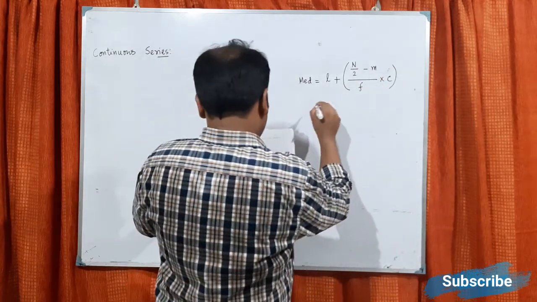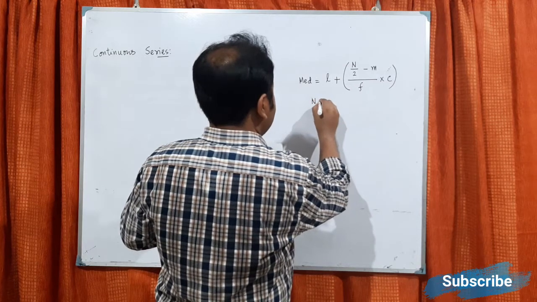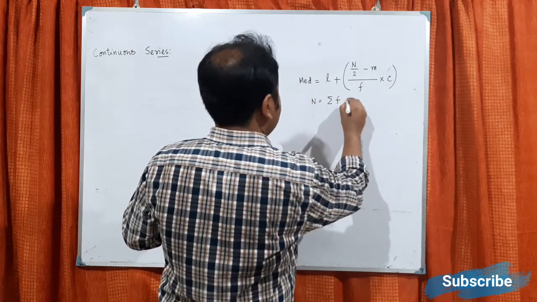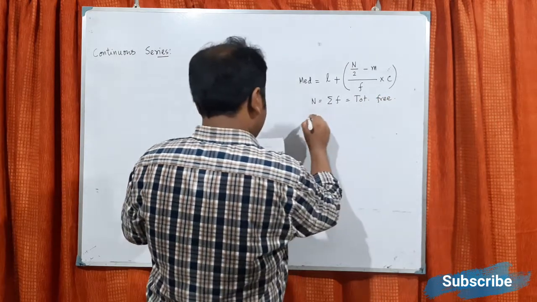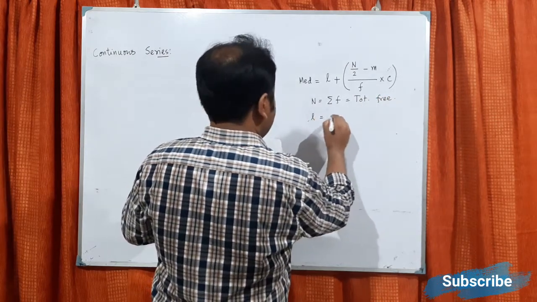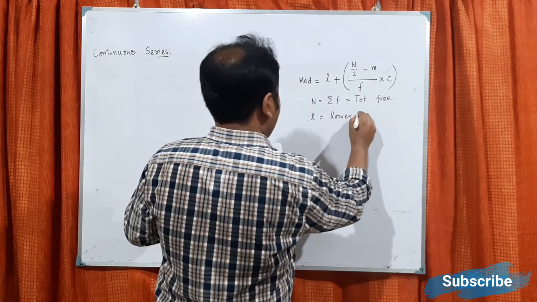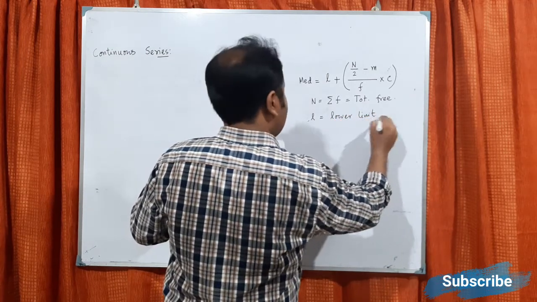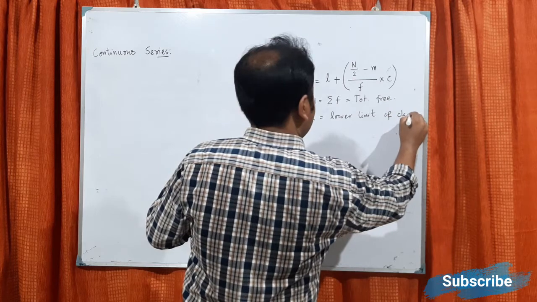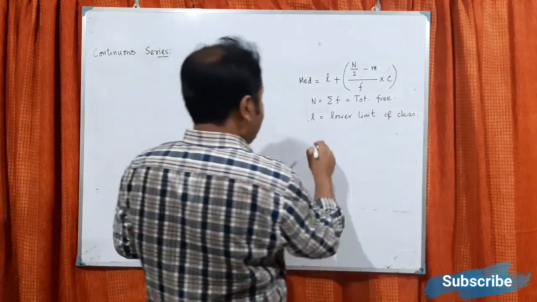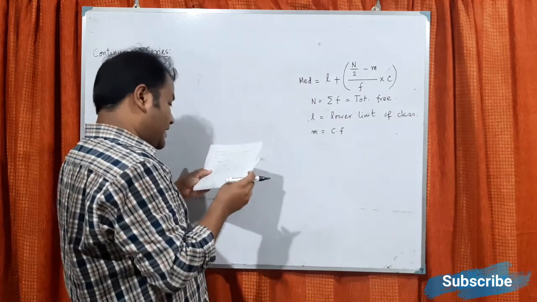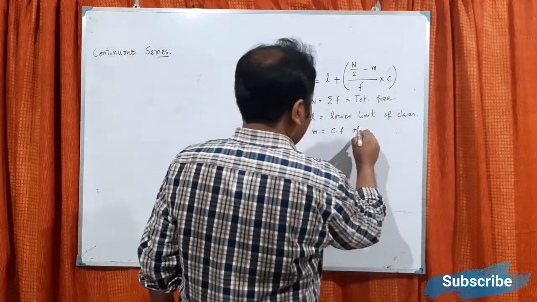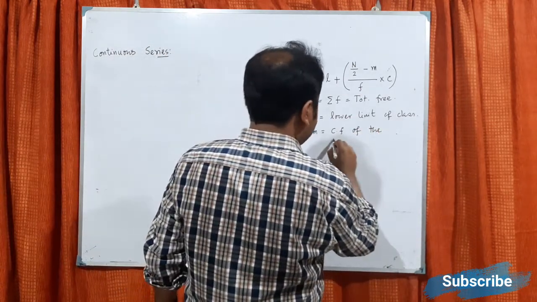What is L? So n is summation f, that is total frequency. L is lower limit of class, M is CF, that is cumulative frequency of the preceding class.